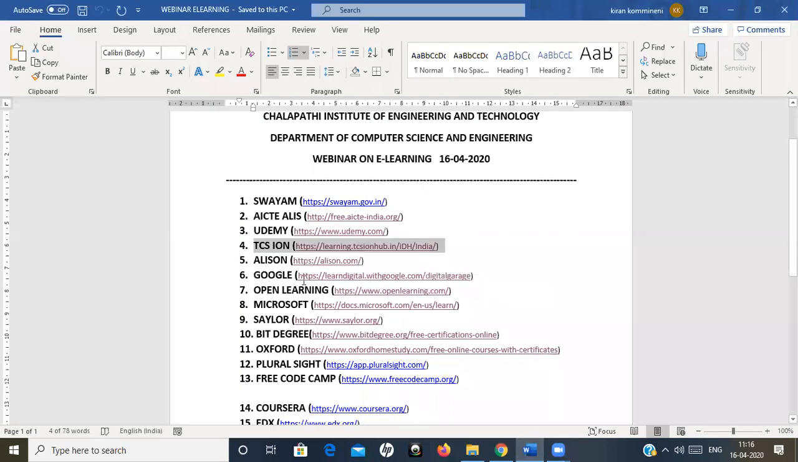Okay, next one is Google. If you want to be a digital marketing member or a digital marketing advisor, then you have to go for this particular Google certification. Google Digital Garage gives a certification free of cost. Suppose if you want to be a digital marketer.